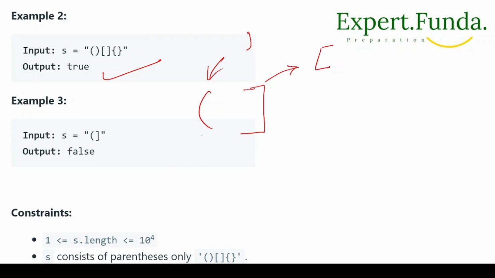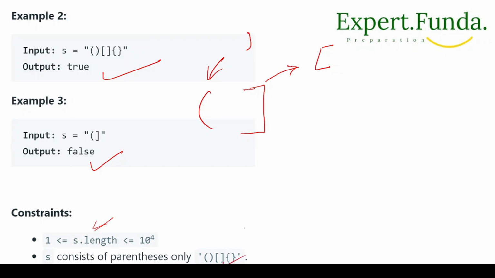So both rules are not satisfied, and that's why it returns false. Coming back to the constraints, length should be greater than or equal to 1 and up to 10 to the power 4, and s consists of parentheses only.